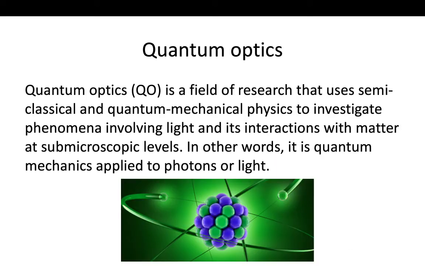The third one is quantum optics. So what is quantum optics? Quantum study is basically the study of the nucleus or on a nanoscale. Quantum optics, also called QO, is a field of research that uses semi-classical and quantum mechanical physics to investigate. Why is it called a field of research?